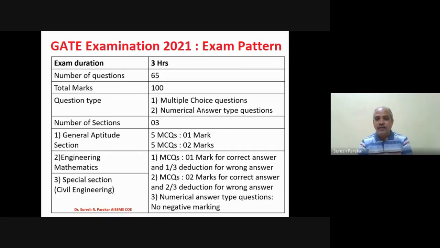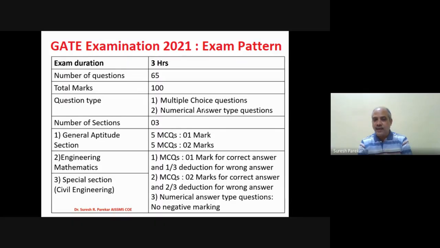Out of the 10, 5 MCQs are with 1 mark and the remaining 5 MCQs are with 2 marks. In this, we do not have negative marking, so section 1 does not have negative marking. But sections 2 and 3 have negative marking. In these, we have engineering mathematics and civil engineering. We have 1 mark MCQs, for which we have a 1/3 deduction for wrong answers.